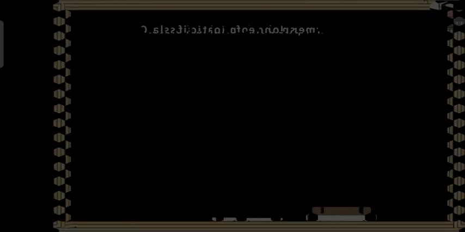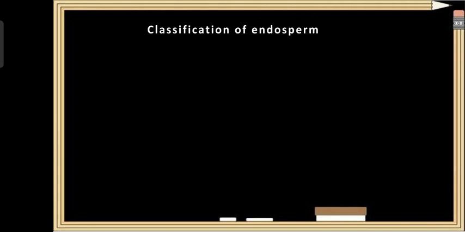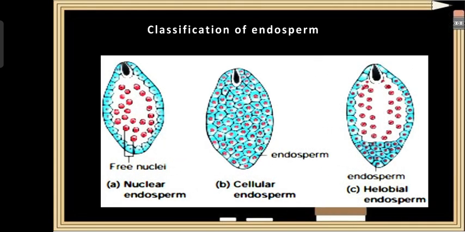Okay, so on the basis of development, endosperm can be classified into three types. They are referred to as nuclear endosperm, cellular endosperm, and helobial endosperm. So based upon the development, we classify the endosperm into three types here: nuclear endosperm, cellular endosperm, and helobial endosperm.